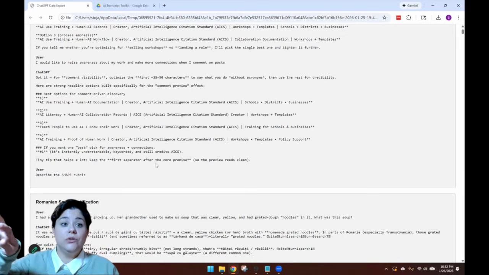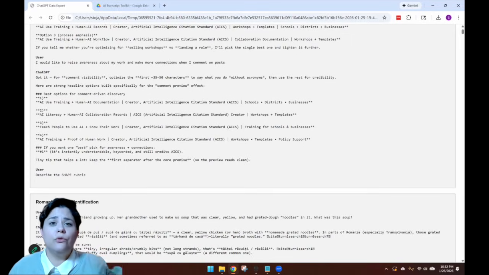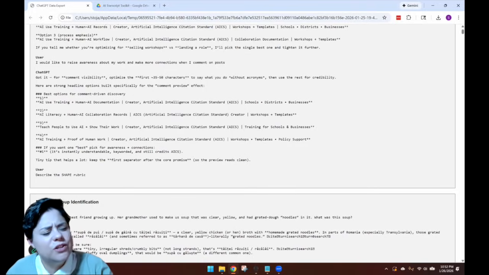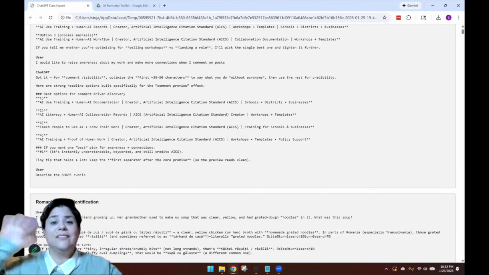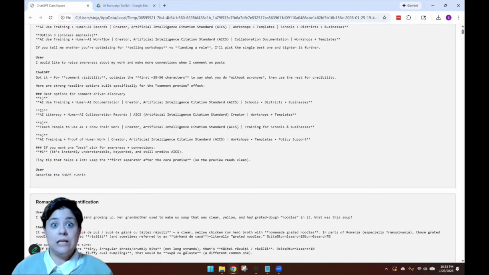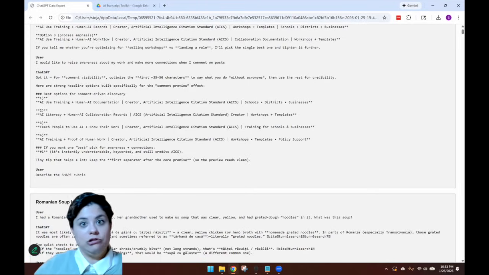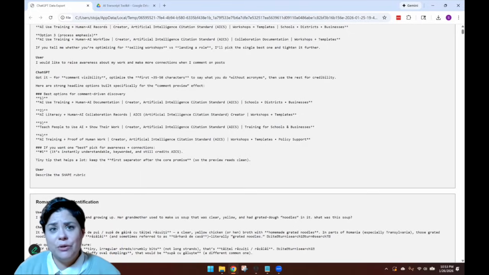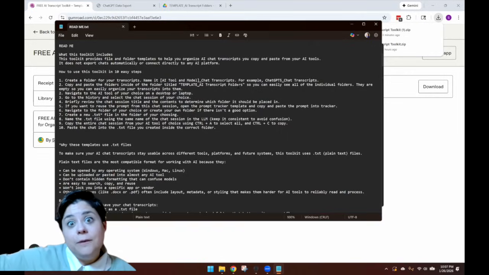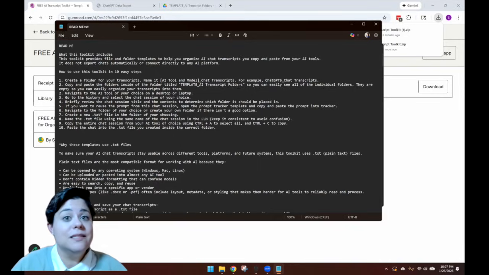If you were to just put this into another LLM, it's going to have to sort through so much, and some LLMs aren't actually going to sort through all of the contents. They're just going to grab a little bit from here and there and kind of sample it. So it might not actually have the full detail of all of your projects. It might actually just only have 3 or 4 of the main points from this section. So that's another thing to be mindful of, because you, once again, don't want to be under the impression that it has the whole picture of all of your work, but then it doesn't. Even after getting that export, I'm still making the decision to copy and paste all of my transcripts by hand.